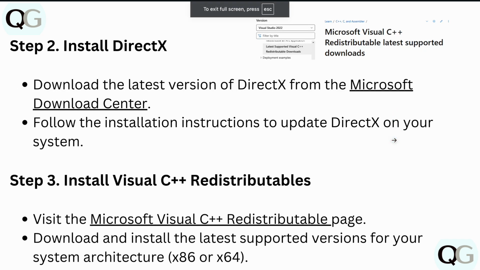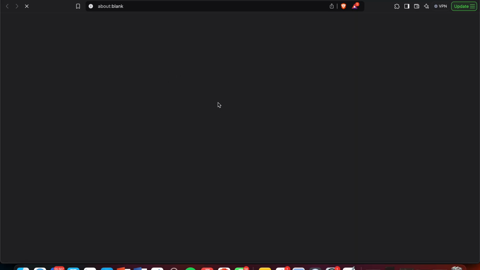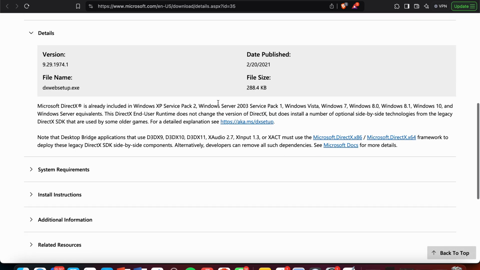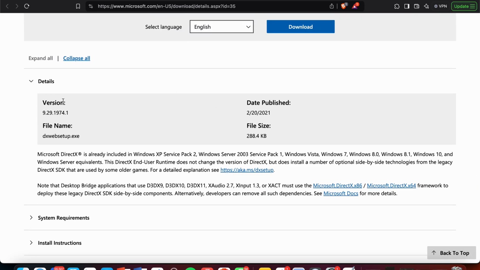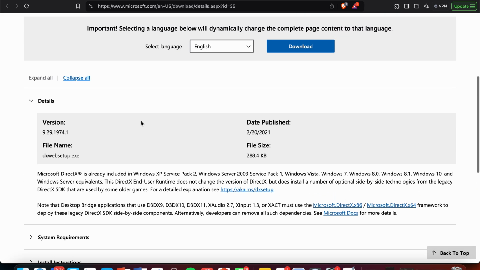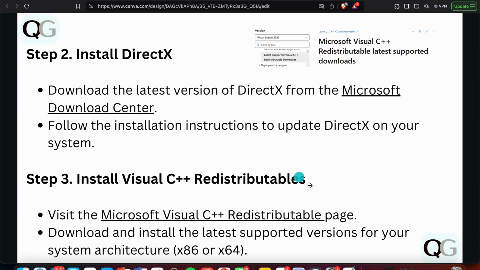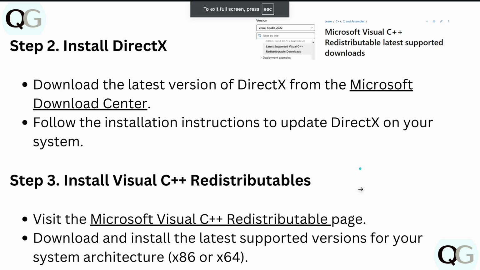After this guys, install the latest version of DirectX. Download the latest version of DirectX from the Microsoft Download Center. This is the official website of Microsoft Download Center. From here you can look for any updates that are available and also check your version, and make sure that you have the latest one. Okay, and then follow the installation instructions to update DirectX on your system.